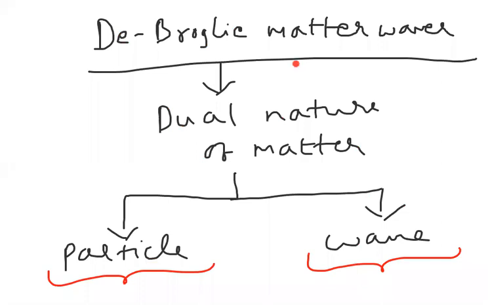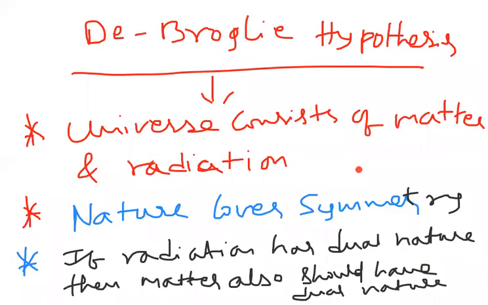Next, we started de Broglie matter waves. In that first, dual nature of matter, that is about particle nature and wave nature, we have discussed. Generally, what we say is radiation has dual nature. It behaves both as a particle and as a wave. But our universe consists of what? Matter and radiation. We say nature loves symmetry. As radiation has dual nature, matter also has dual nature. So as the matter has dual nature, then what can we conclude here?